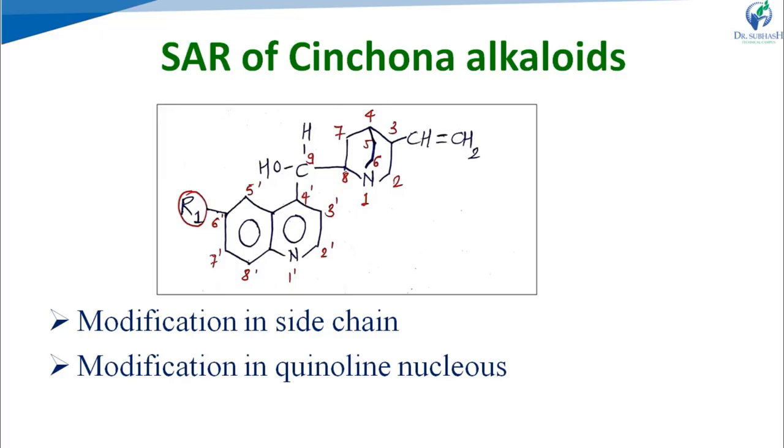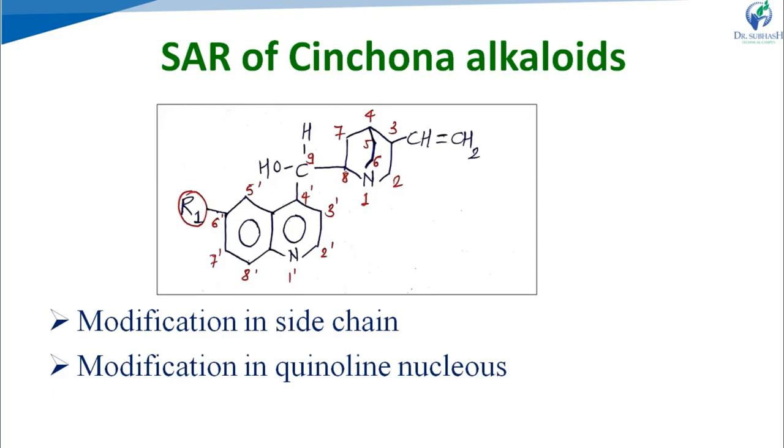Now, the next position of the quinoline is the second position. If the second position of the quinoline ring is blocked by substitution of a phenyl ring, it will lead to an increase in antimalarial activity. If substitution of an aliphatic hydrocarbon is done at the second position, then it will not increase the activity. Activity increases only with substitution with a phenyl ring at the second position. There is no increase in activity with an aliphatic hydrocarbon.